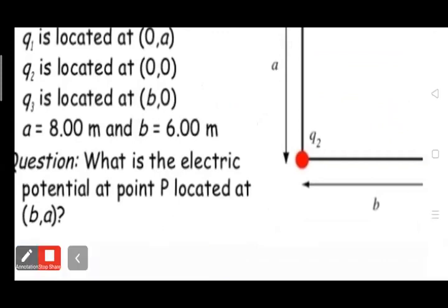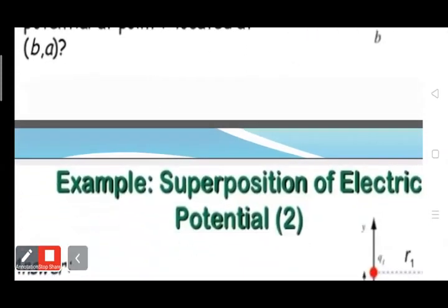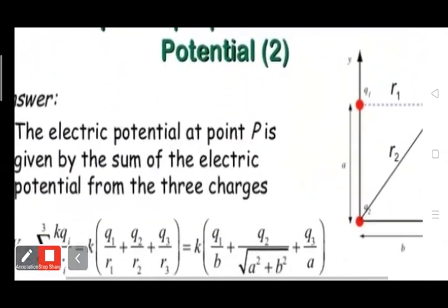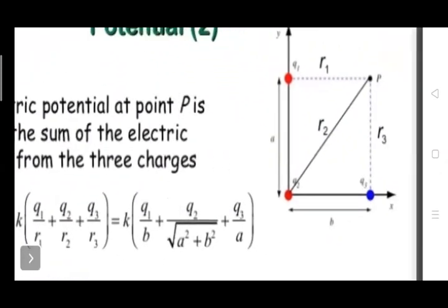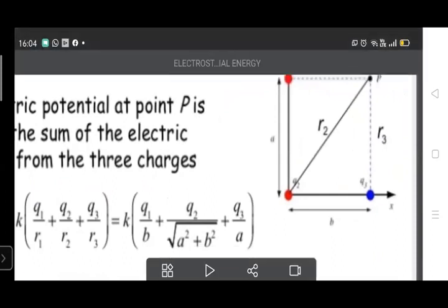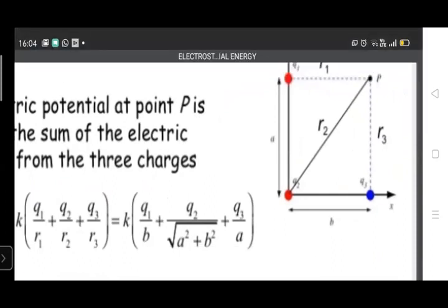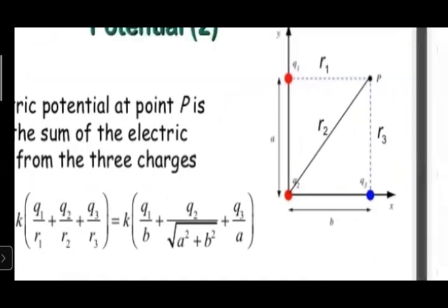So let's solve this problem. Let's draw the diagram. Here is the diagram. We have to find the potential due to charges Q1, Q2 and Q3. According to the principle of superposition, the potential at point P will be the sum of the potentials due to the individual charges. Clear?